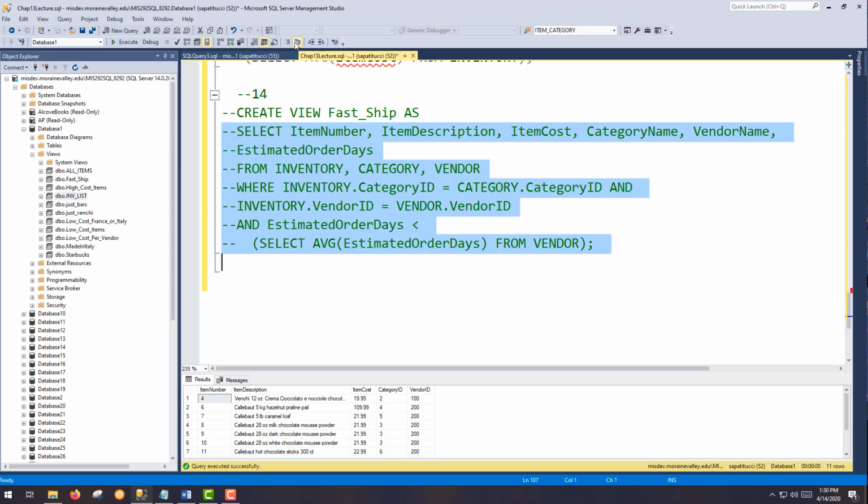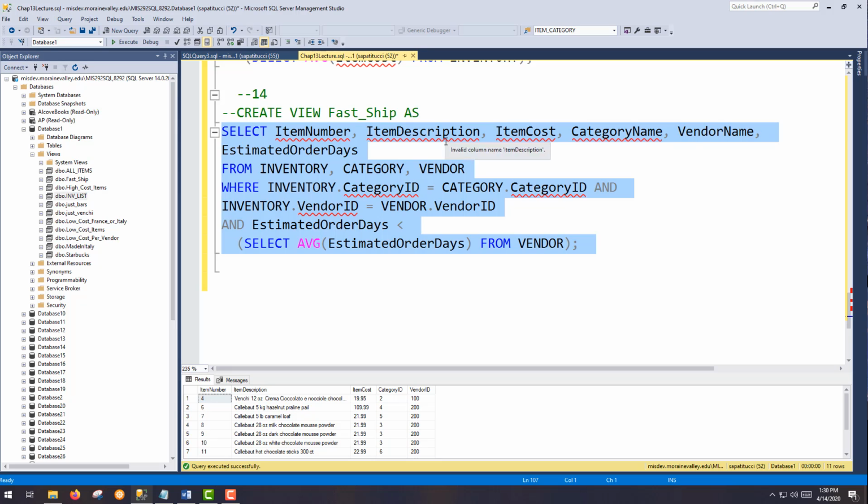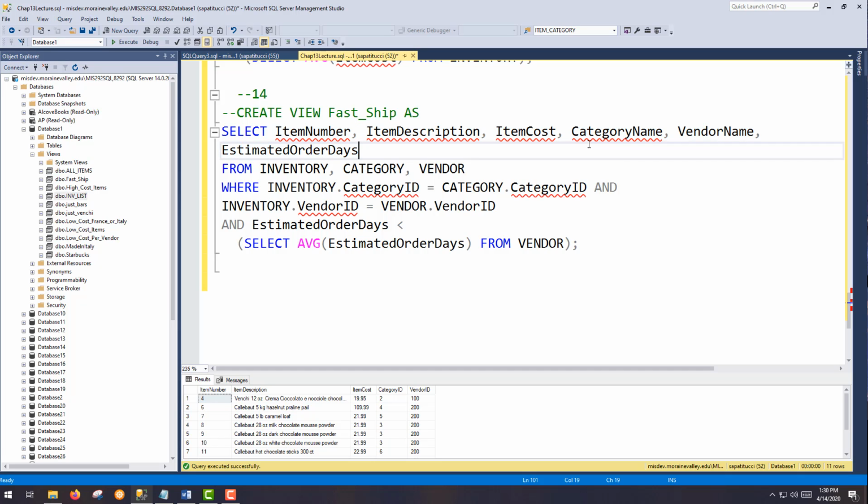Let's take a look at this. Okay, so selecting all of these columns, notice they're coming from inventory. Oh, actually, they're coming from all 3 tables, so it's a three-way join. So this is the three-way join part, all that. You guys are really good at joins at this point, so we won't dwell on that. Obviously, I used an implicit join. You can do what you will with that.